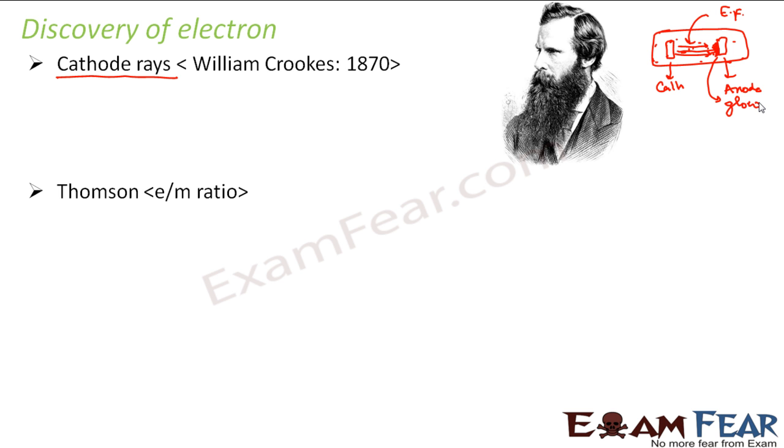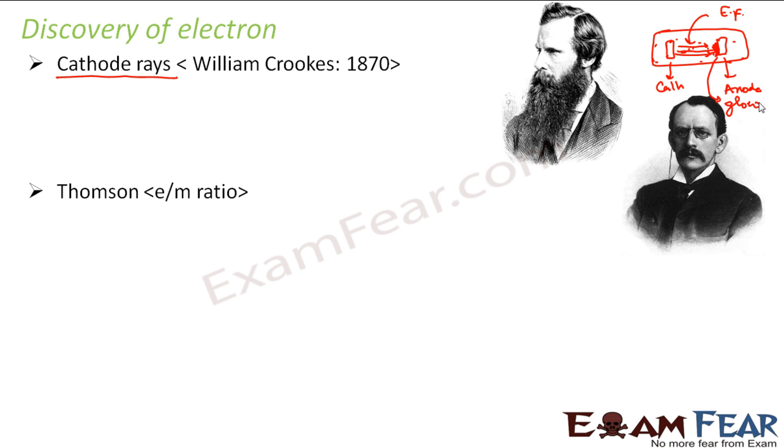By applying this perpendicular electric and magnetic field, he was able to calculate the charge by mass ratio of the cathode rays. Till now, nobody knew what these cathode rays consist of. But since the cathode rays were getting attracted towards the anode, and anode being the positive electrode, it was assumed that cathode rays must be consisting of negatively charged particles. That is why they are getting attracted towards the positive electrode, which is anode, right?